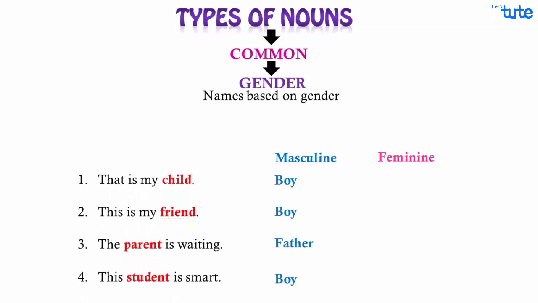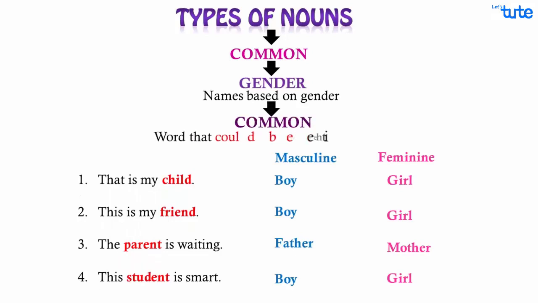Or it could be girl child, girl friend, female parent, that is mother, or a female student. So these words come under common gender, a noun word that could be either male or female.